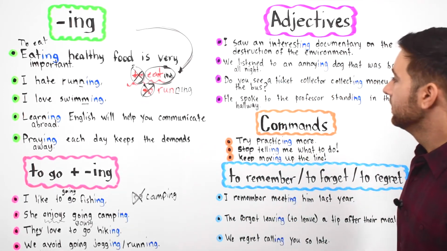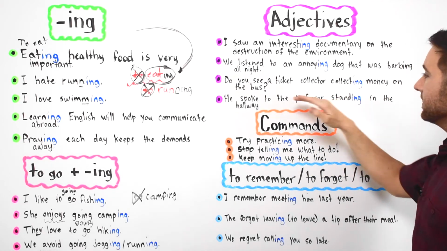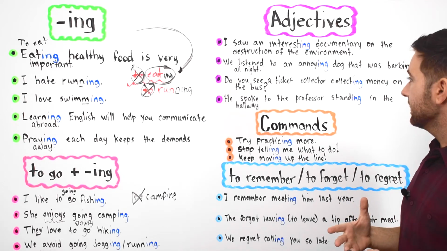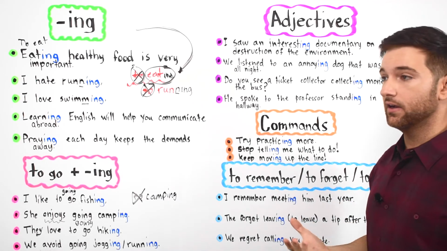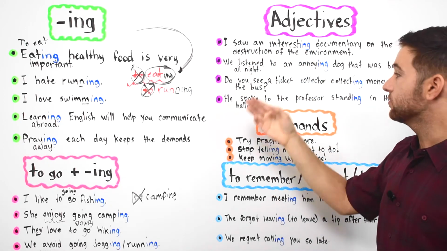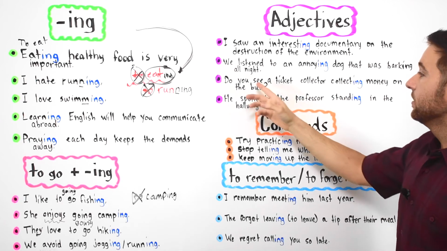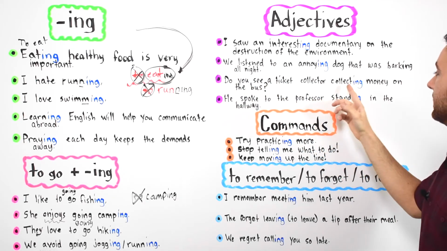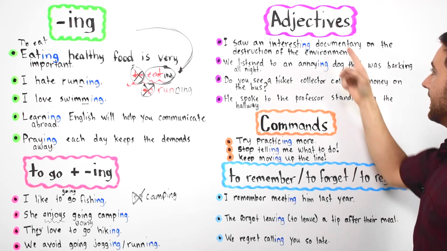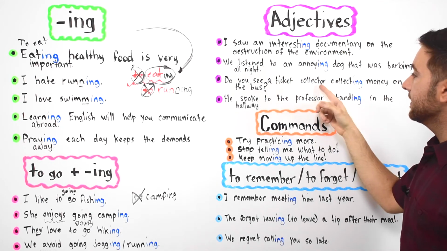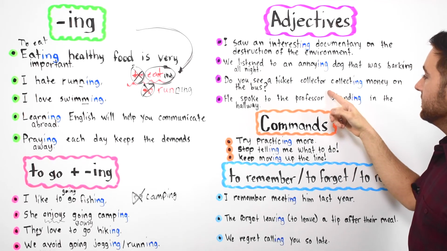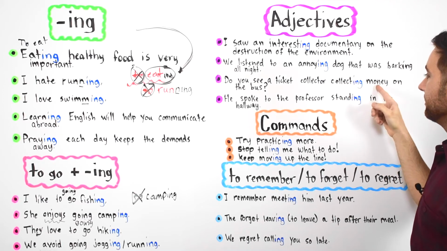Okay, so do you see the ticket collector collecting money on the bus? Aha. Okay, so guys, we were talking a little bit about how the adjectives come before nouns. Well, we're going to see some cases where they come after nouns. Collecting with ing is the adjective. A ticket collector is the noun. So, it describes the action of a ticket collector. What is he doing? Collecting money.